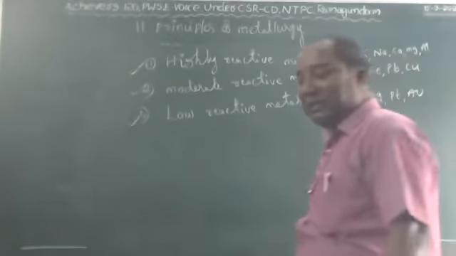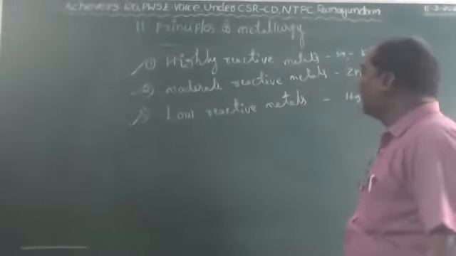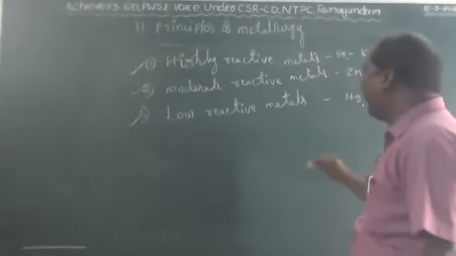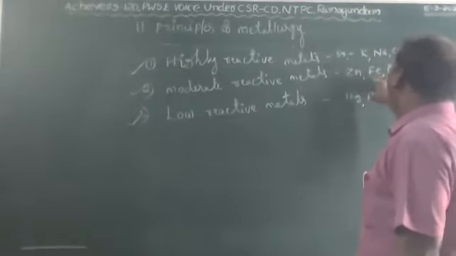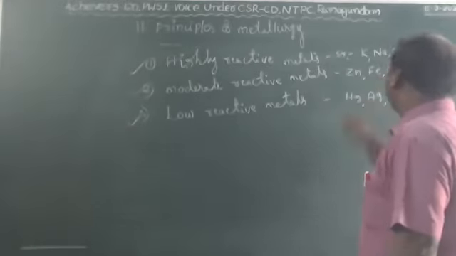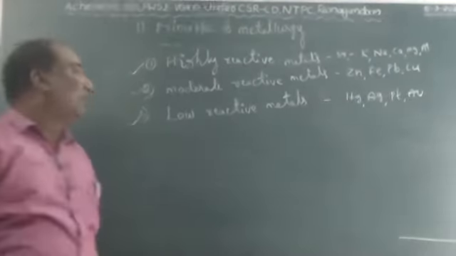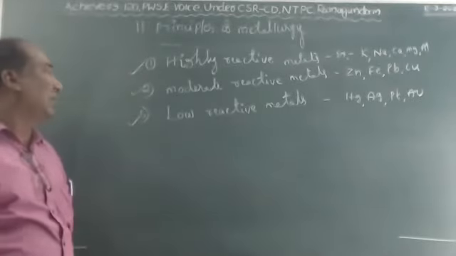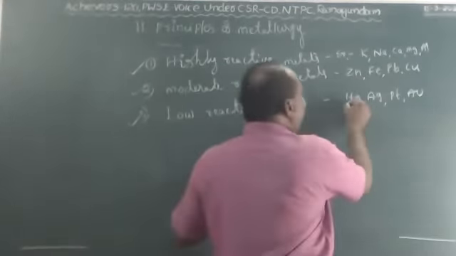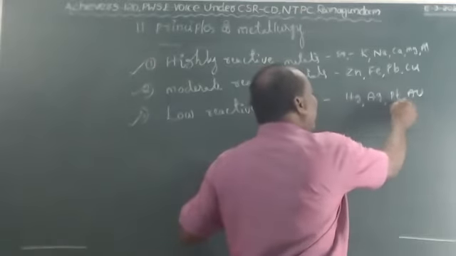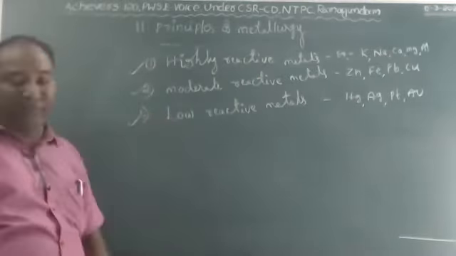Moderate reactive metals react within hours and minutes; examples are zinc, ferrous, lead, and copper. Low reactive metals react within days, months, and years; examples are mercury, silver, platinum, and gold. So these are the reactivities of metals.